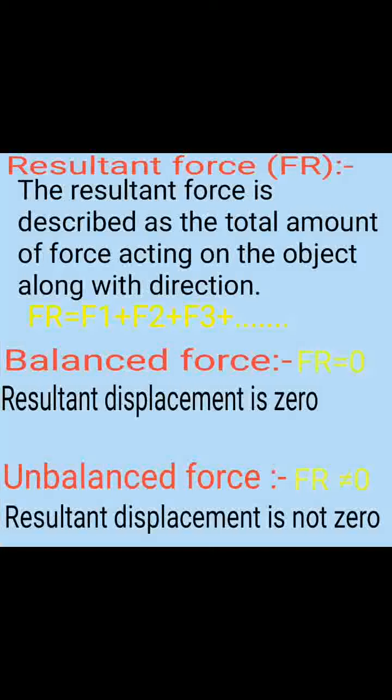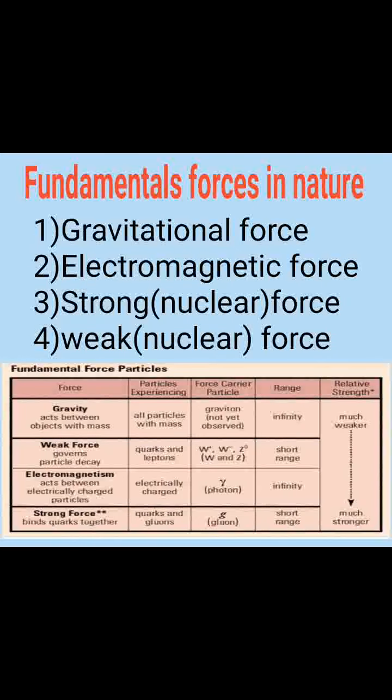Unbalanced force. Resultant force is not equal to 0. That is, object gets displaced because of resultant force. Let us see some more forces in nature. First, gravitational force, electromagnetic force, strong nuclear force and weak nuclear force.